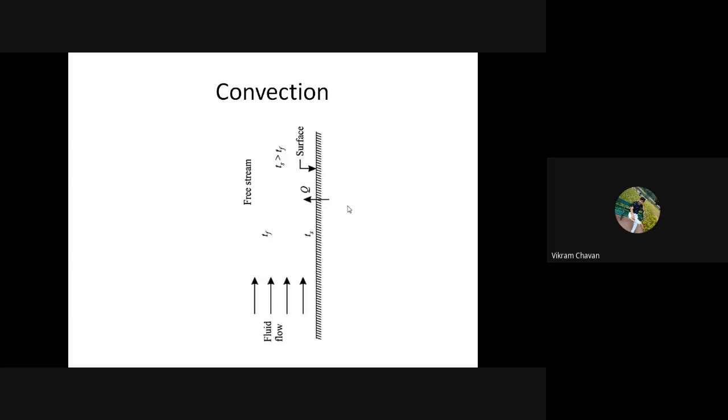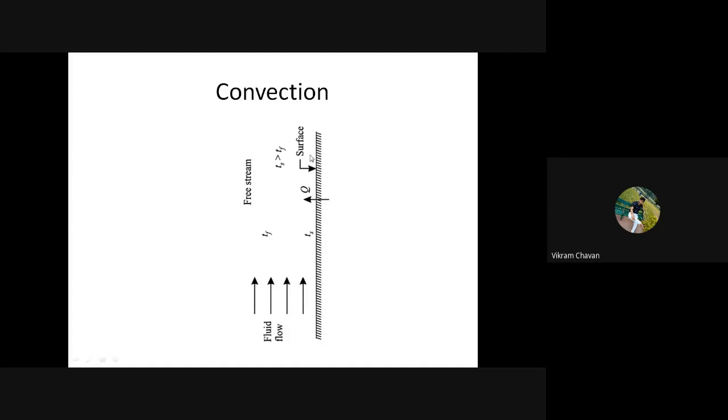Now we try to understand this particular figure. Now consider a copper plate. This is the copper plate, a very thin copper plate having very small thickness, and this is the surface of that plate, which is hanging in your room.